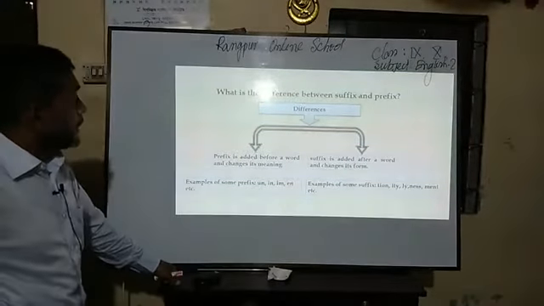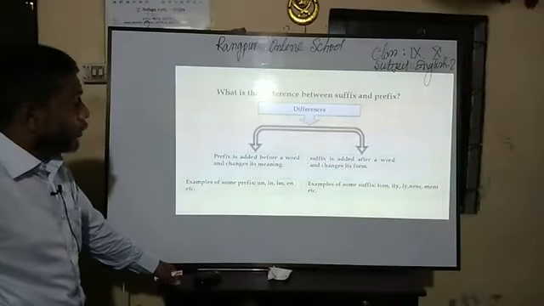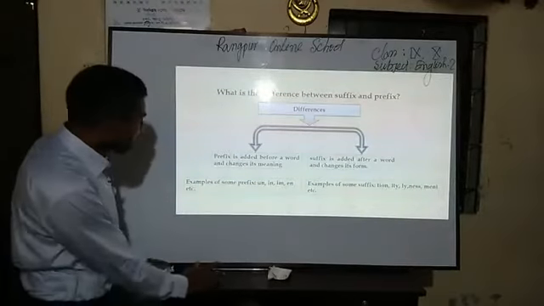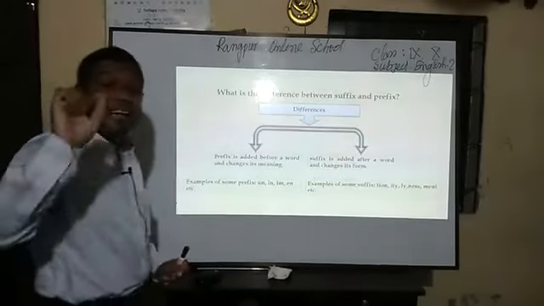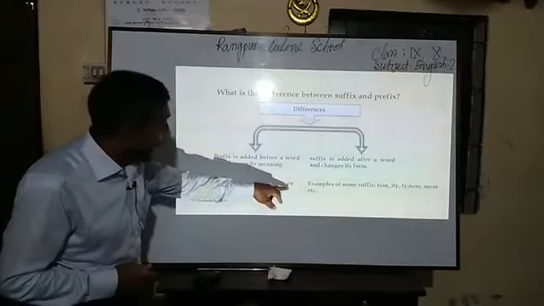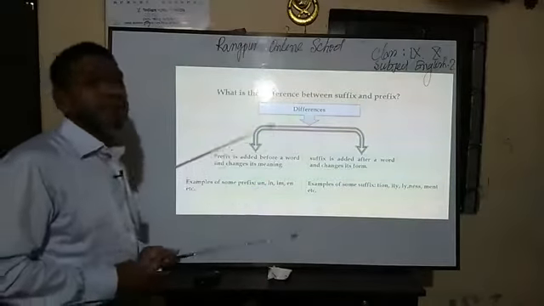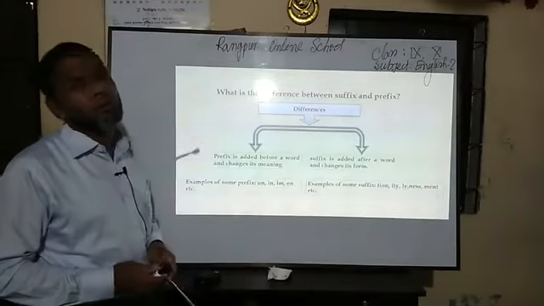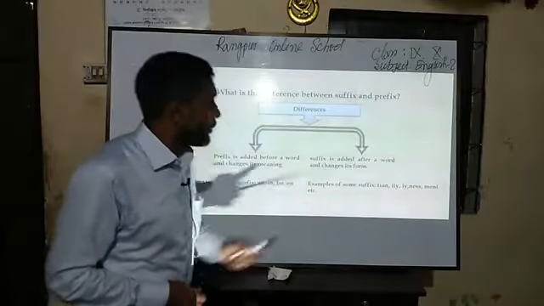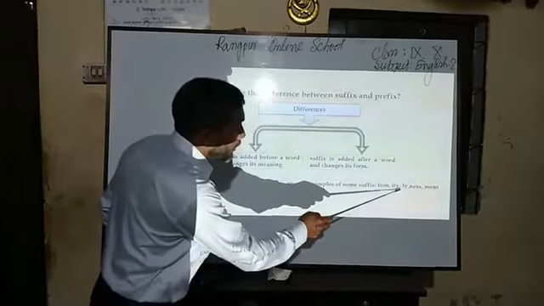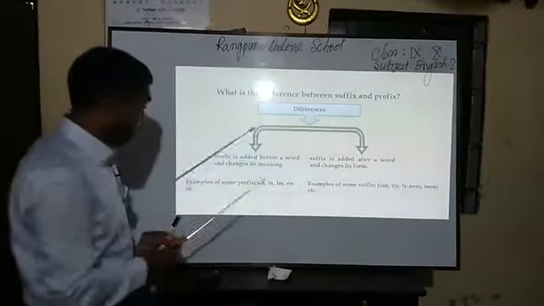So dear students, here a prefix is added before a word and changes its meaning. A suffix is added after a word and changes its form. Here we have some examples of prefixes: an, in, im, en. Also, dear students, I told you that there are hundreds and thousands of particles in the books. How is it possible for a student to memorize them, because they have no meaning of their own? So we must learn the techniques. These may be used as suffixes: tion, ety, ly, ness, ment, etc.